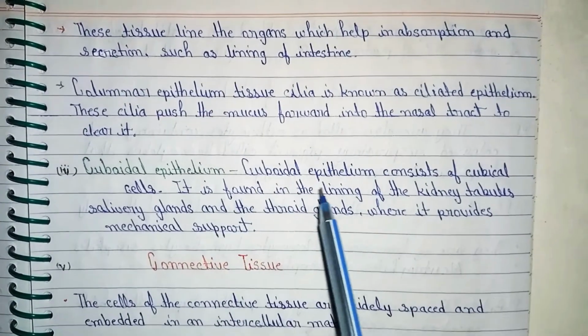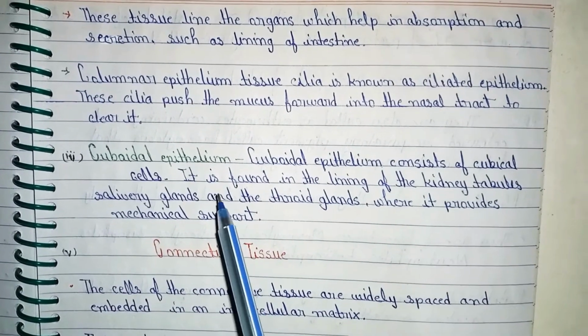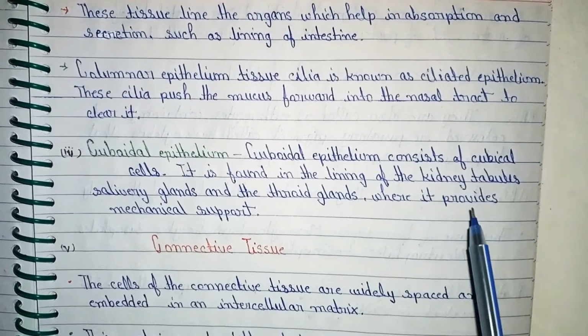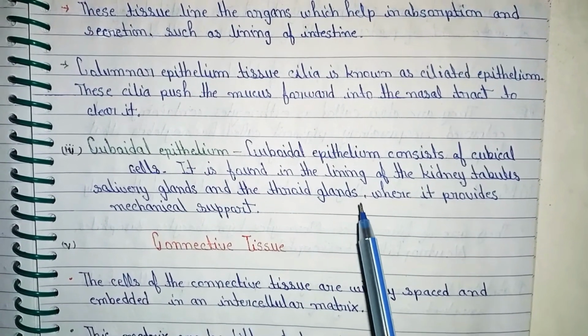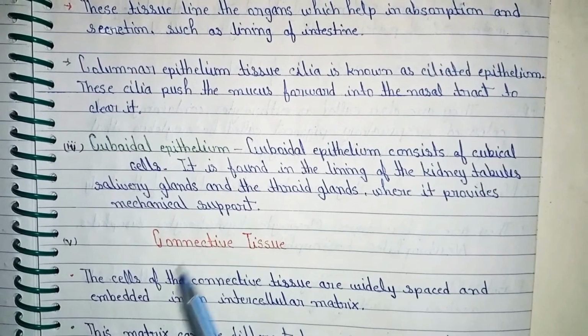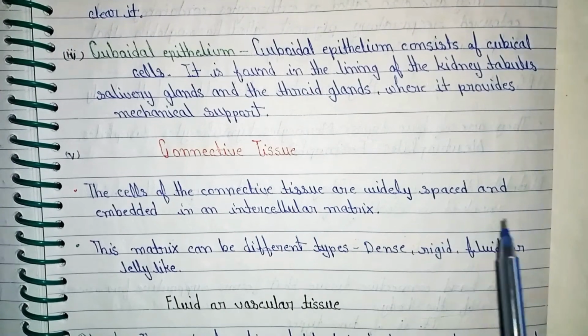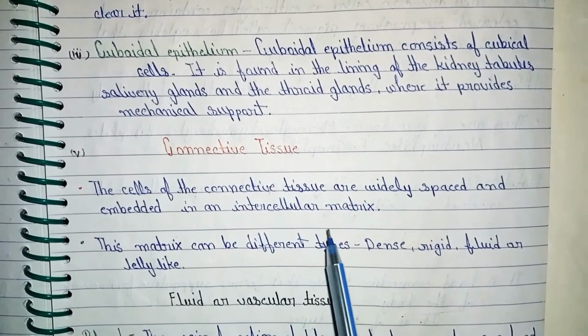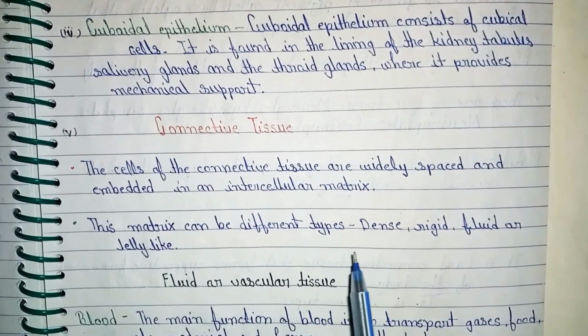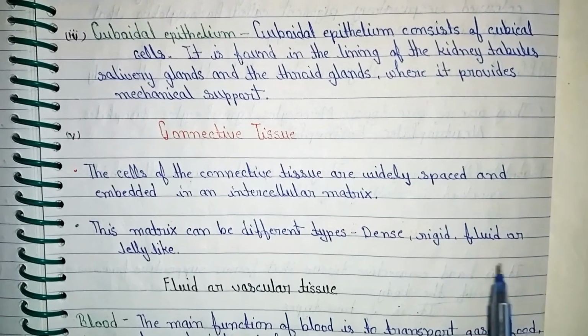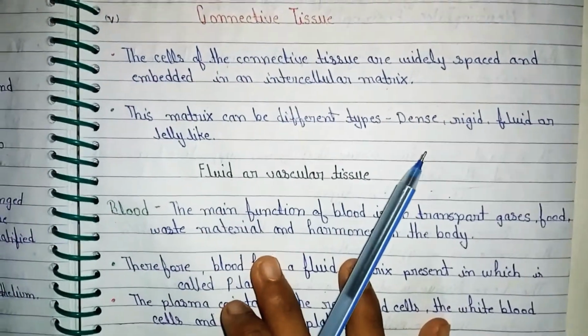Cuboidal epithelium. Cuboidal epithelium consists of cuboid cells. It is found in the lining of the kidney tubules, salivary glands and the thyroid glands, where it provides mechanical support. Connective tissue. The cells of the connective tissue are widely spaced and embedded in an intercellular matrix. This matrix can be of different types: dense, rigid, fluid or jelly-like.